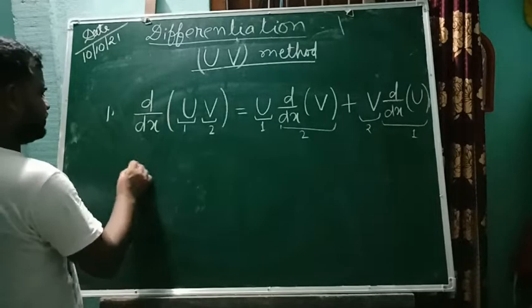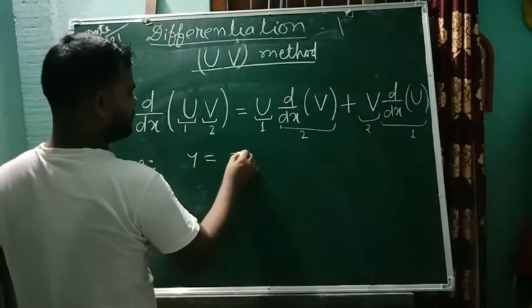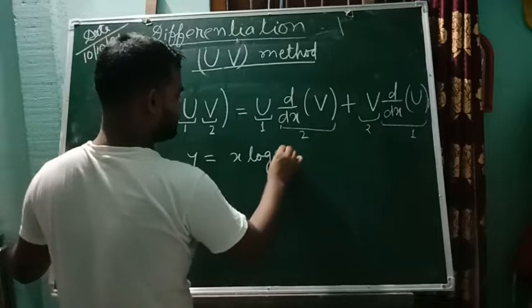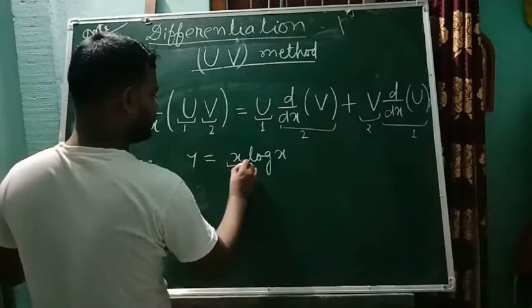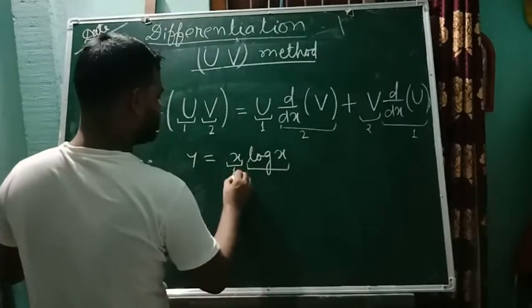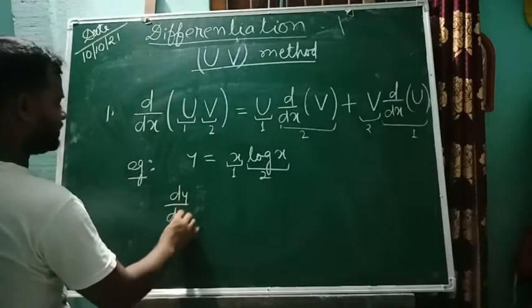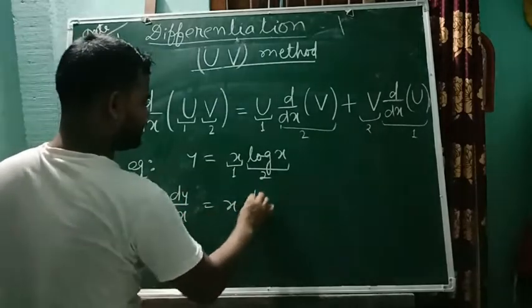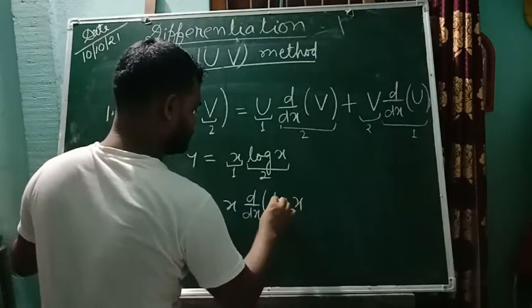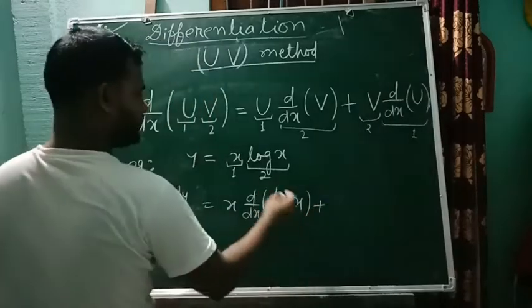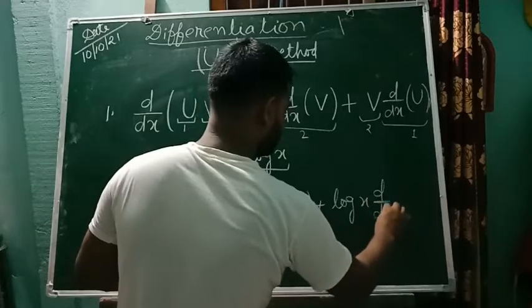So if we want to do an example, say y is equal to x into log x. Okay, x into log x. So here this one is the first function, this one is the second function. Now we have to find the derivative of this function. So x d/dx of the second function log x plus the second function as it is, log x, times the derivative of the first function.